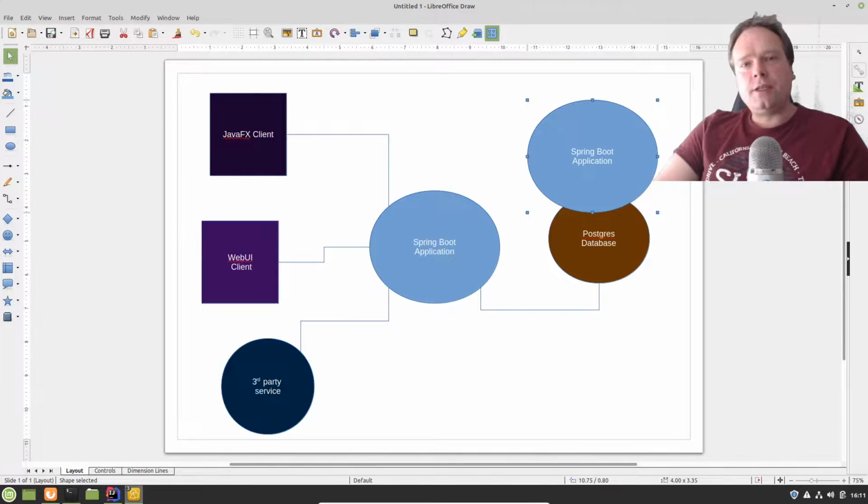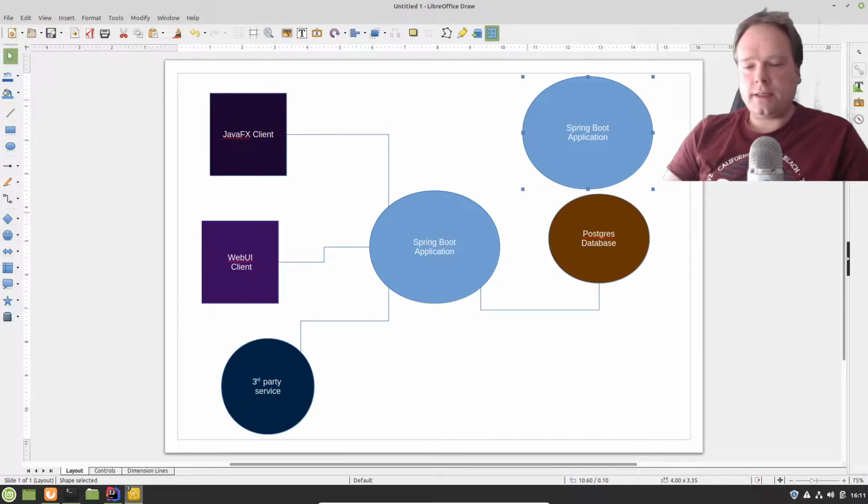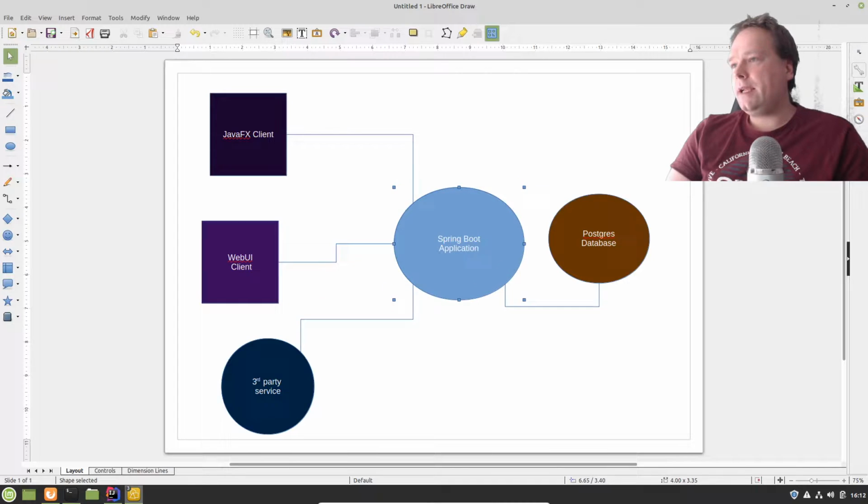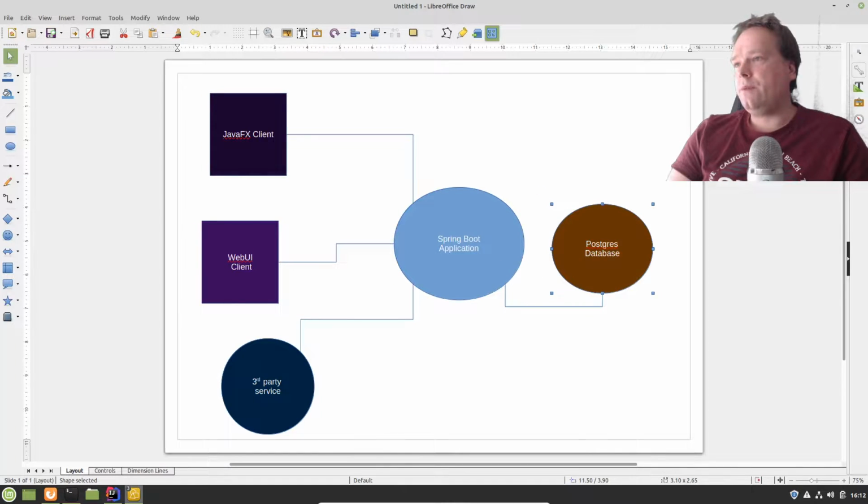And the situation I'm going to show you in a minute is that we are sending messages to a spaceship, and we want to schedule these messages to be sent out in the future at some point. So first of all, only have one application connected to the database. There must be one owner of the data. It can get very messy if you have multiple applications on the same database.